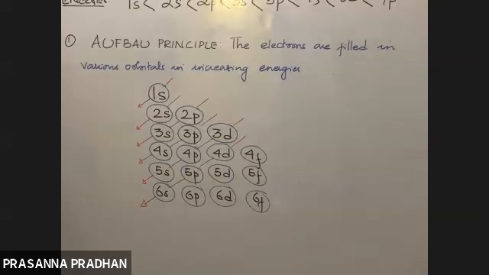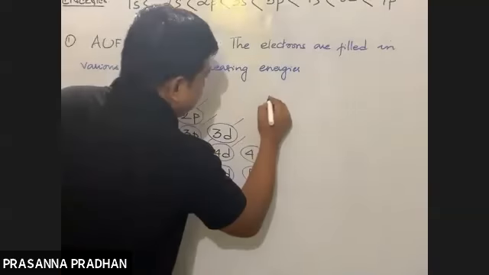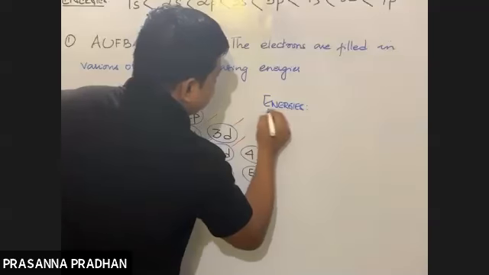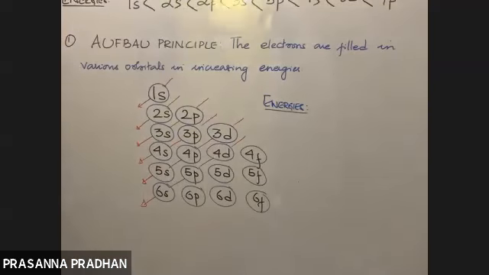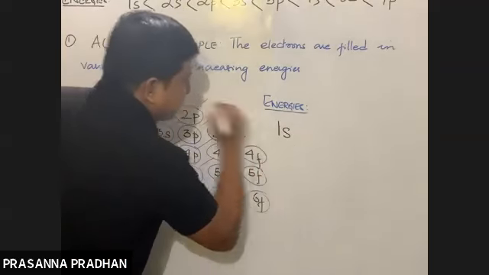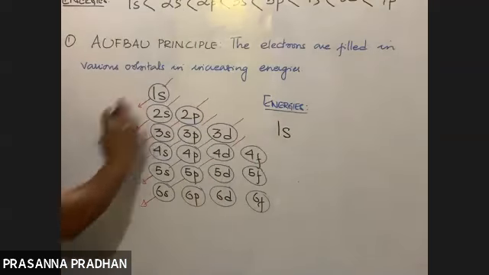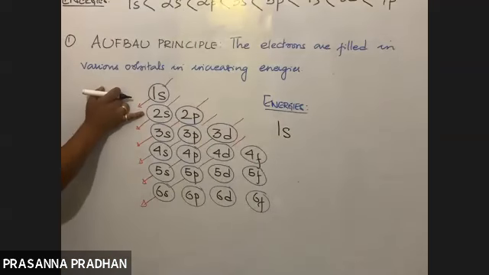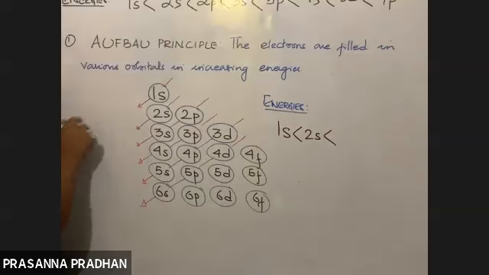Okay. Now, what is the order of energies? Now it becomes too easy. The energies we got from the n plus l rule, we will get the same out here. So where did the line start from? 1s. So 1s has the least energy. First electron will fill up 1s. After 1s has been completely filled, where will the electron go? 2s. After 2s has been filled up, where will the electron go? Where does the line start after 2s? 2p.